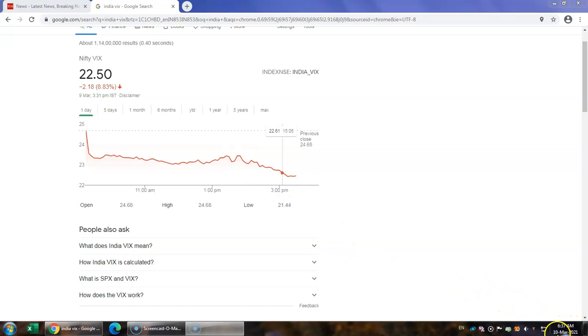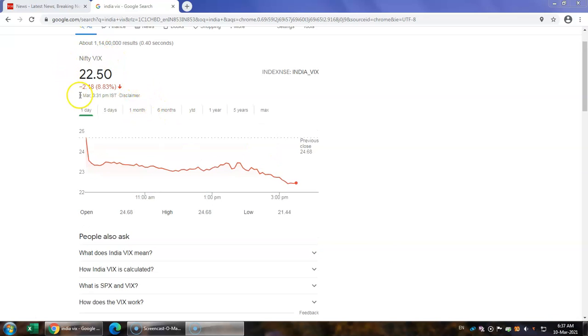This is 10th March 2021 and I see Nifty VIX over here as 22.50. Market has not yet opened. So let me go to the website of NSE and find out what was the implied volatility of Nifty 50 and Bank Nifty yesterday.